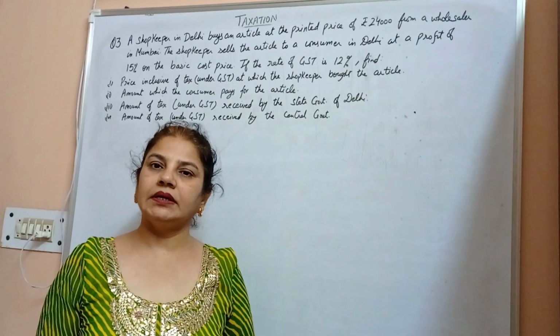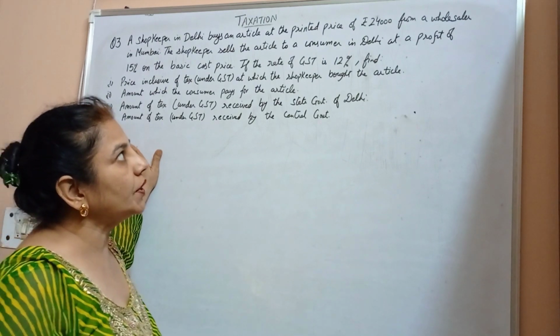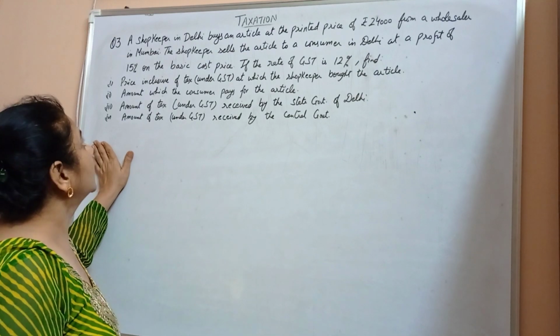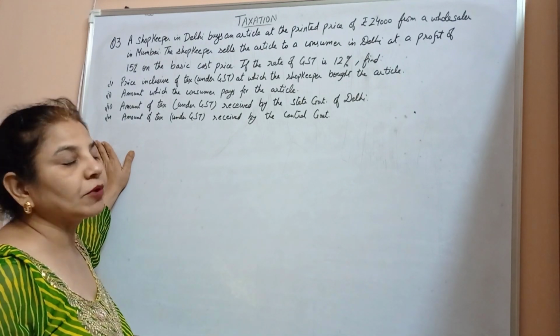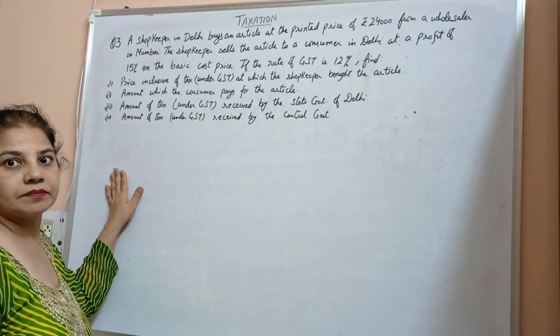A shopkeeper in Delhi buys an article at a printed price of rupees 24,000 from a wholesaler in Mumbai. The shopkeeper sells the article to the consumer in Delhi at the profit of 15% on the basic cost price.